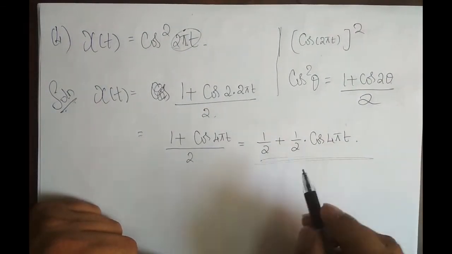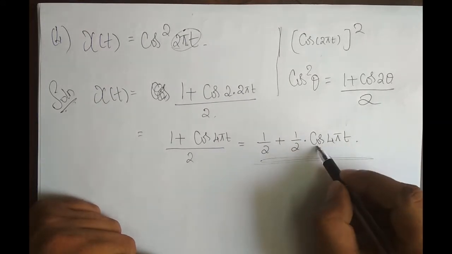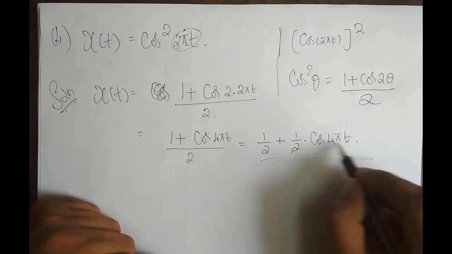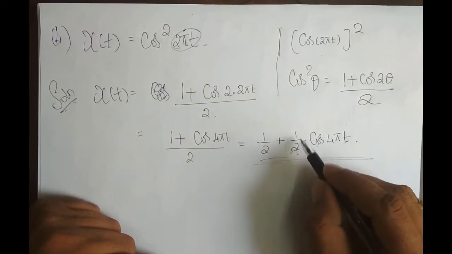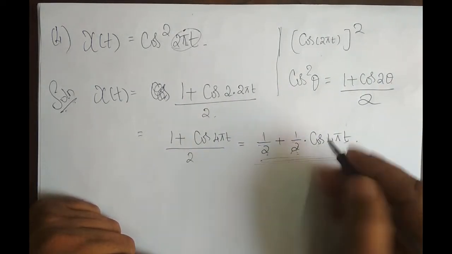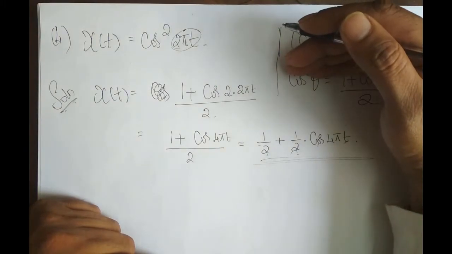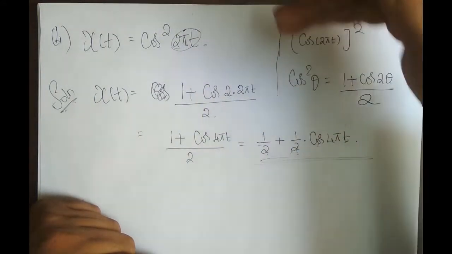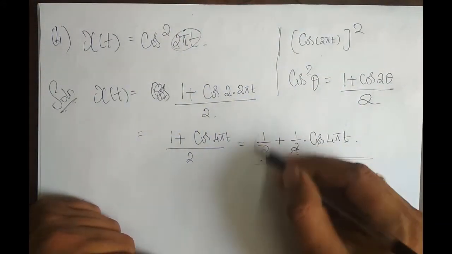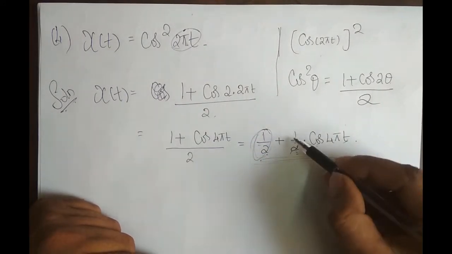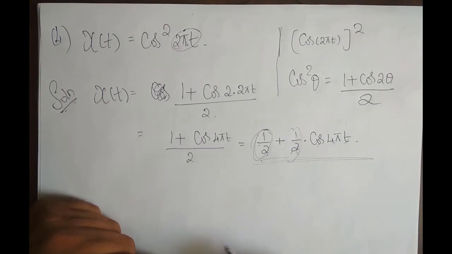So as a whole, this is one signal, right? So I have a cos signal, its amplitude is scaled by 1 by 2, and its DC is shifted by 1 by 2. In the sense, the half cos signal is shifted above by 1 by 2. Whenever I add this, the DC factor is shifted. The signal is shifted above or below, depending upon what this number is. So basically this value does not affect the periodicity. Only the cos term affects the periodicity.